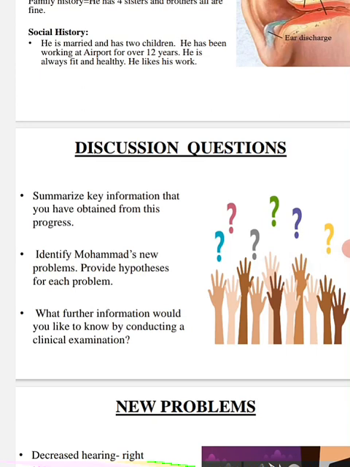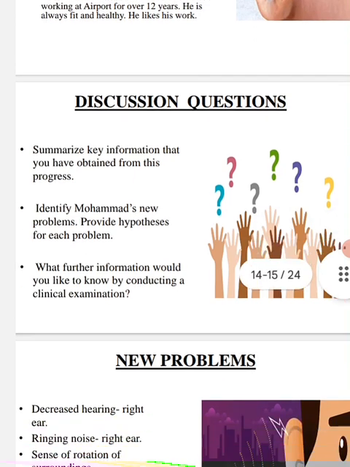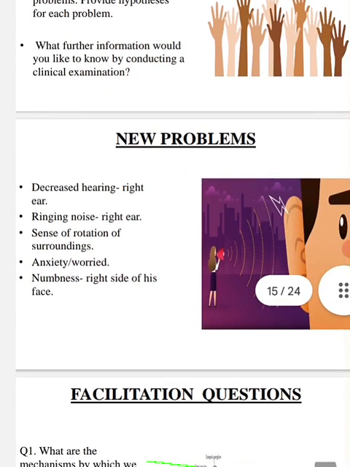Summarize key information that you have obtained from this progress. Identify Muhammad's new problem. Provide hypothesis for each problem. What further information would you like to know about conducting a clinical examination?